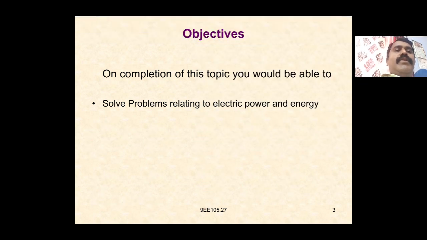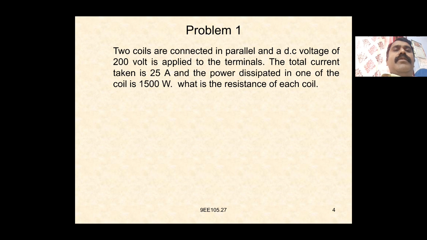So, solve problems relating to electrical power and energy. Again we see the problem: two coils are connected in parallel and a DC voltage of 200 volts is applied to the terminals. The total current taken is 25 amperes and the power dissipated in one of the coils is 1500 watts. What is the resistance of the coil?